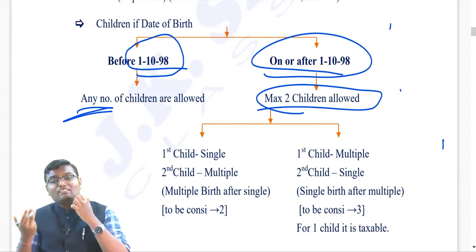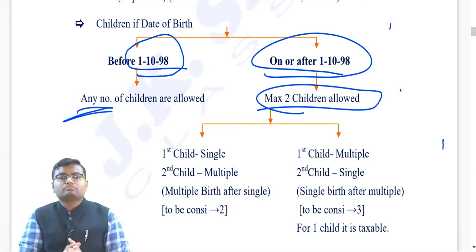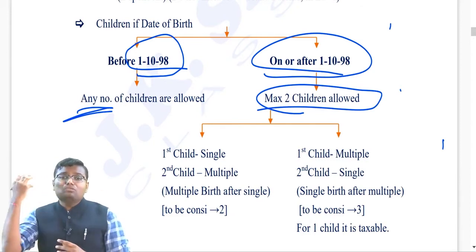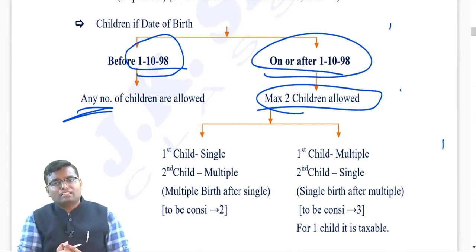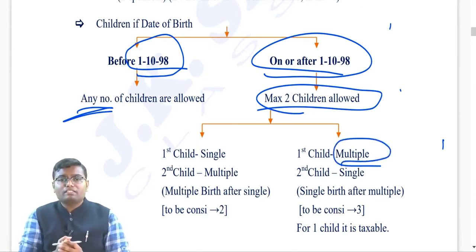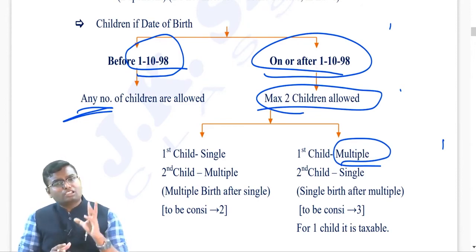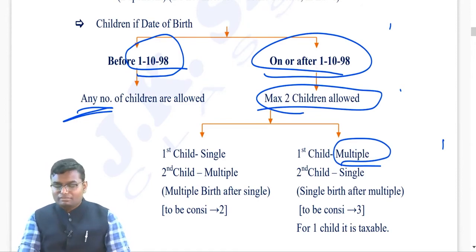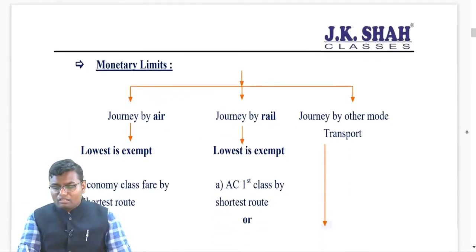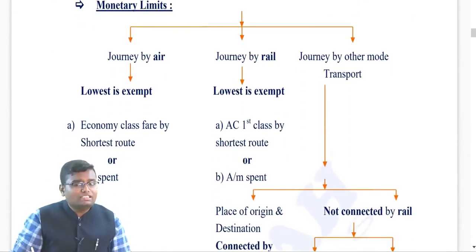But let's say the first child came as twins, and then you have a second child who is a single child, then it is totally your mistake, because the first child itself was twins and you came to know it, still you gave birth to the third child. So now we won't give that exemption. Now all of this will be counted as 3, and for 2 we will give you the exemption. For the third it will be taxable. Simple.